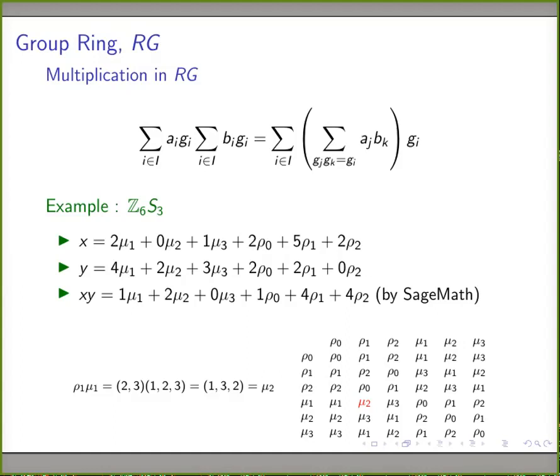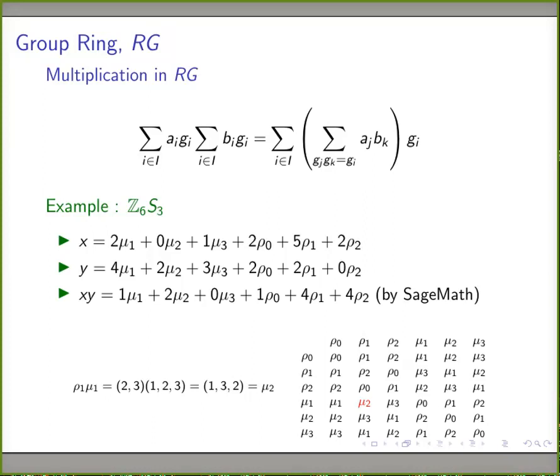So if I multiply two terms like a_1 g_1 into b_1 g_1, I will get a_1 b_1 g_1 g_1. g_1 into g_1 is going to be an element in G, but most of the times it is not going to be g_1. It is going to be some other element. So a_1 b_1 is the coefficient of that element. So we need to find what are the coefficients of g_i and add them together. This is what is done in the bracket inside.